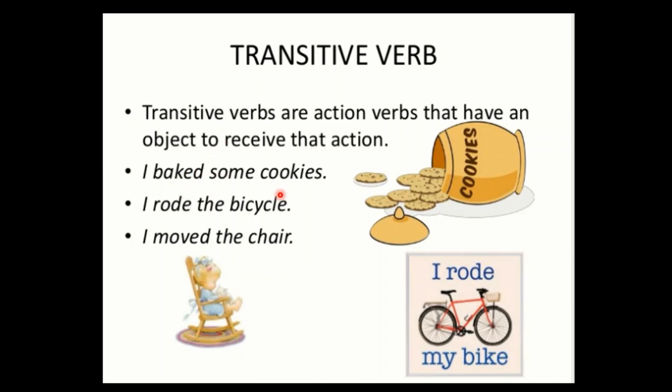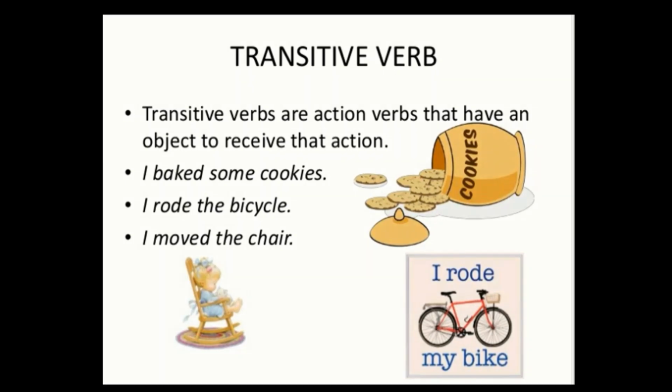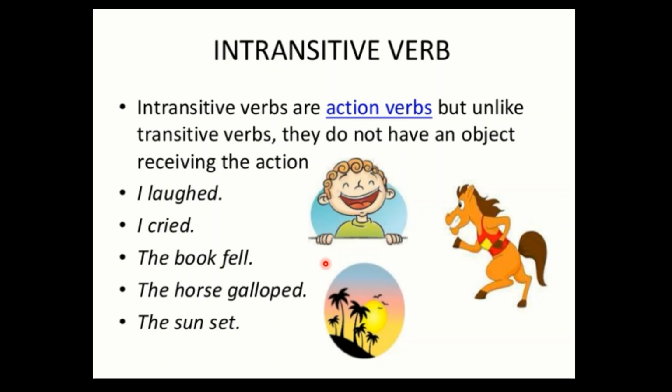I baked. What baked? Some cakes, some cookies. So this is object, so this must be transitive. I rode. What? The bicycle. So this is transitive. I moved. What you moved? The chair. So this is transitive. And you know that you have already done this, so let's move on to the other, intransitive verb.